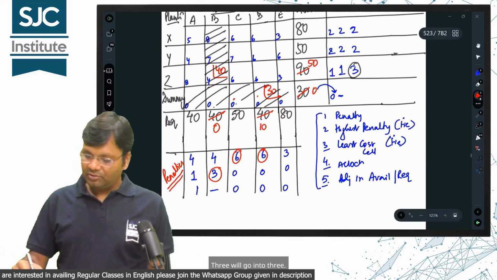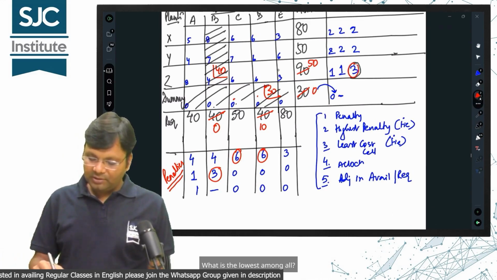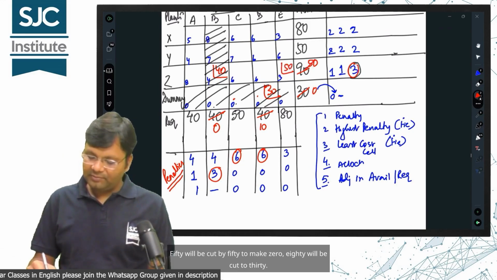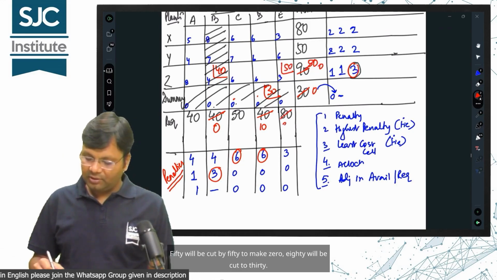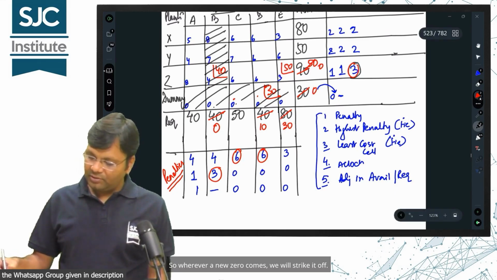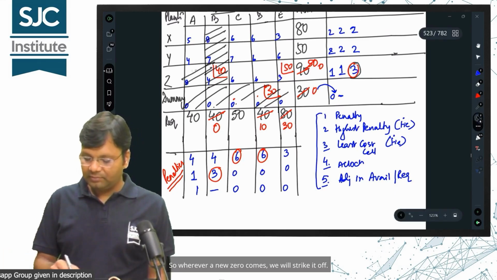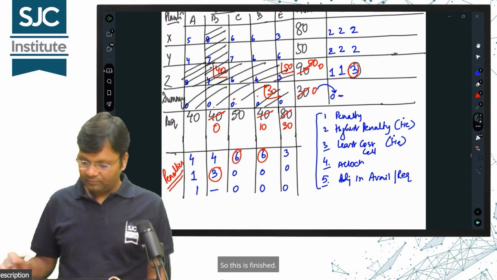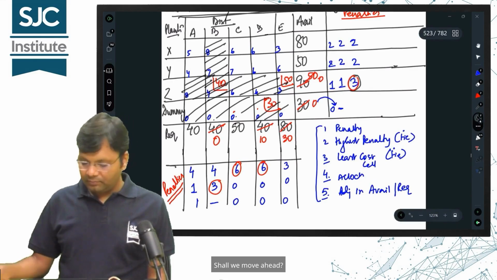3 will go into 3. What is the lowest among all? How much can go from 3 to 3? 50 will be cut by 50 to make 0, 80 will be cut to 30. So wherever a new 0 comes, we will strike it off. So this is finished. Shall we move ahead?